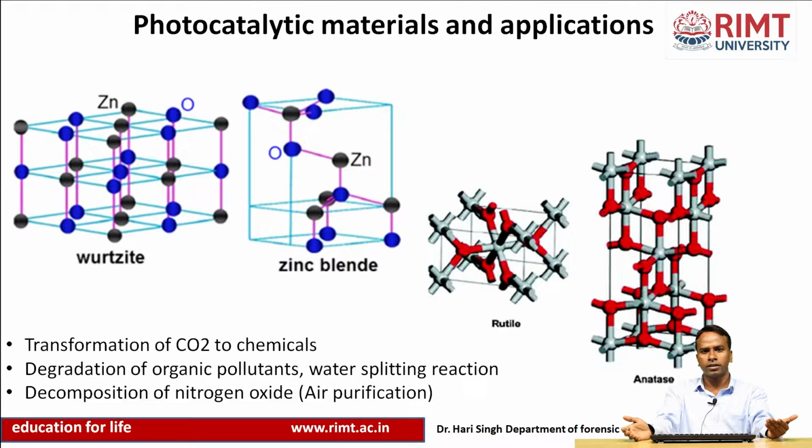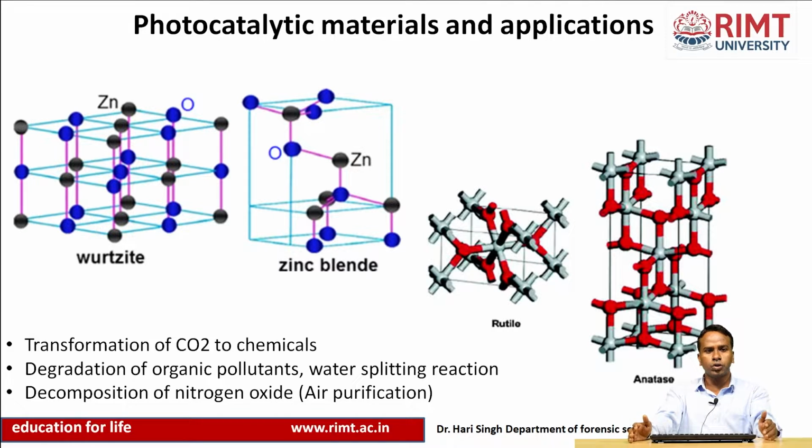We have seen that zinc-type and anatase-type materials are available in nature, or we can synthesize them for this reaction. Basically titanium oxide and anatase are more preferentially suitable. Later we will discuss why anatase is basically used for the photocatalytic reaction.